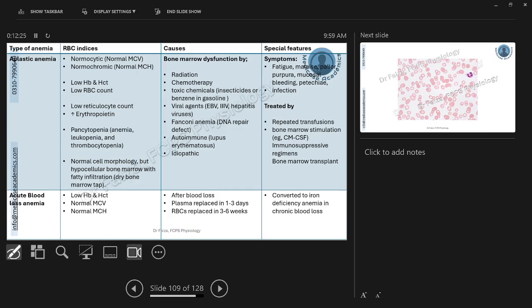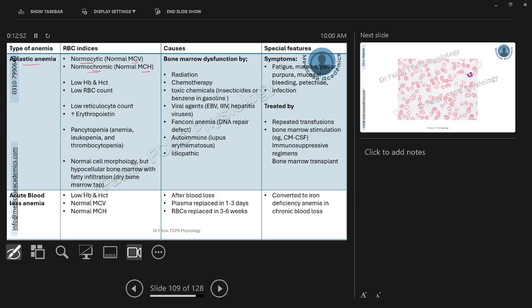Aplastic anemia, as I said before, is because of the abnormal bone marrow. Anything which decreases or diminishes the functioning of the bone marrow will decrease the rate of hematopoiesis and hence the erythropoiesis as well. The cells which would be produced would be less in number but normal in size and normal stain. They will be having a normal mean corpuscular volume, normal MCH value, overall RBC count, hemoglobin and hematocrit would